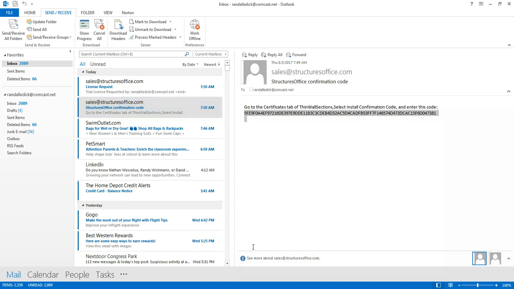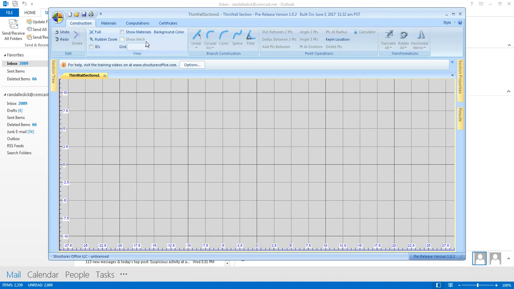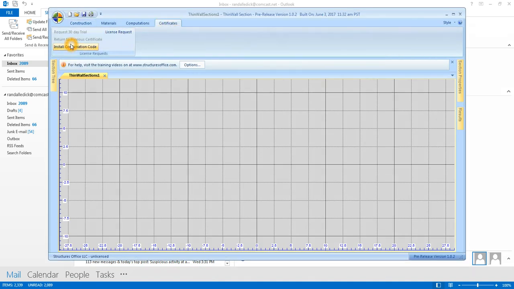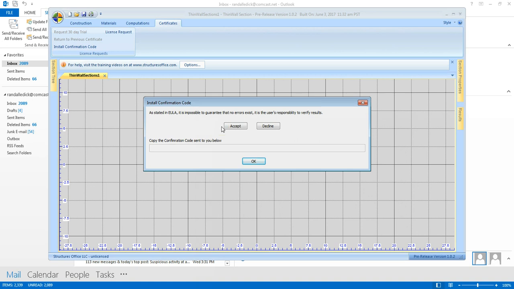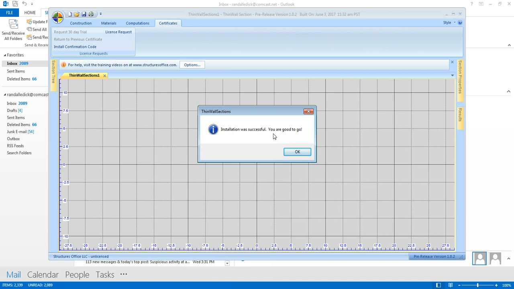You copy that key, go back to the application, go to Certificates tab, install confirmation code. Once again, it's saying that you'll have to always verify results, and enter it, and it should say you're good to go. And that's all there is to it.